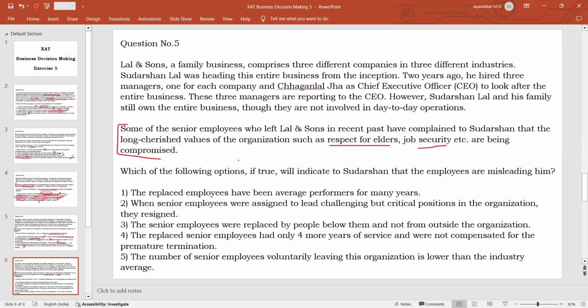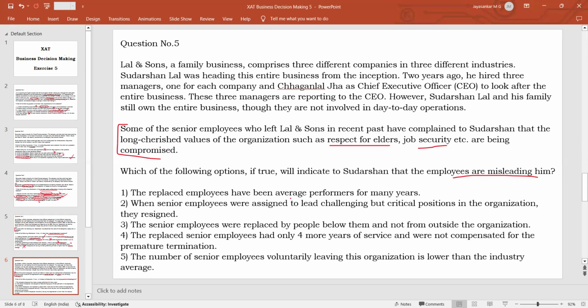So your question is to find an option which will indicate to Sudarshan that employees are not telling the truth or are misleading. You have to find an option that indicates that the employees are not telling the truth, or something that indicates that the organization is still cherishing the values that Sudarshan used to cherish.